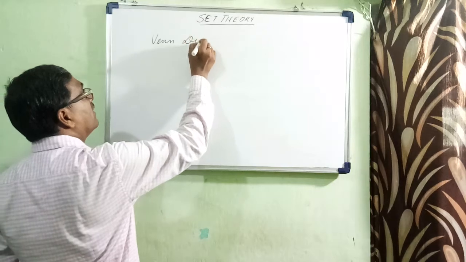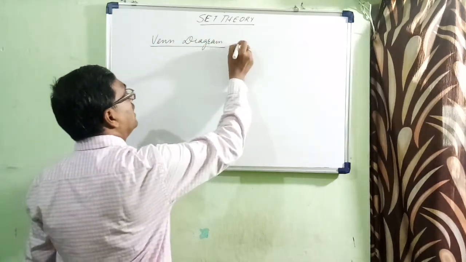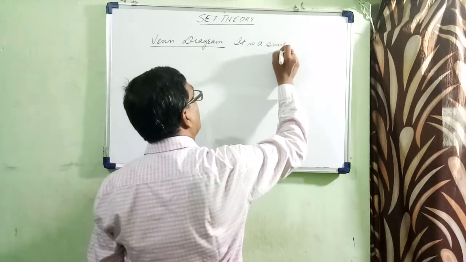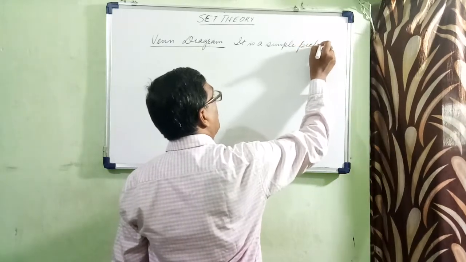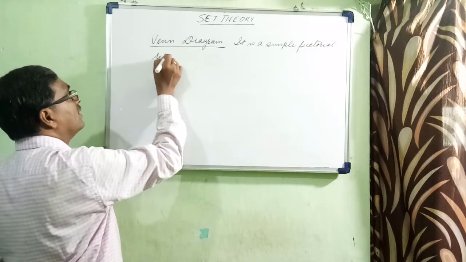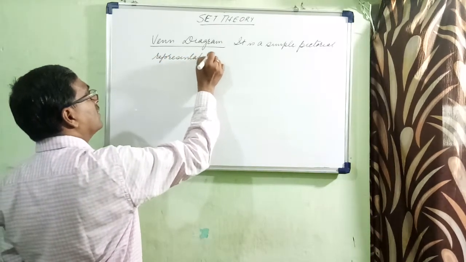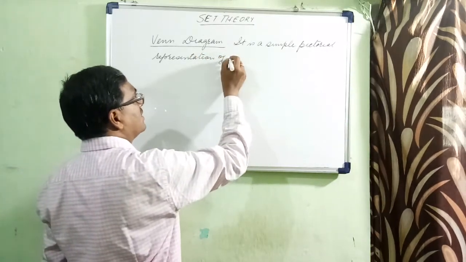Venn diagram: it is a simple pictorial representation of the elements of a set.